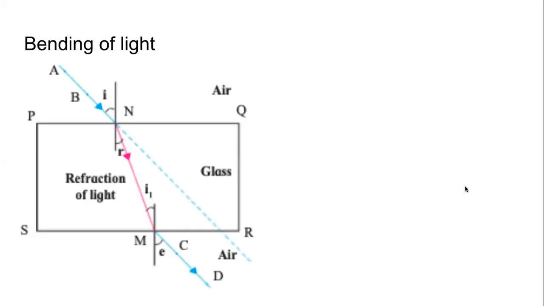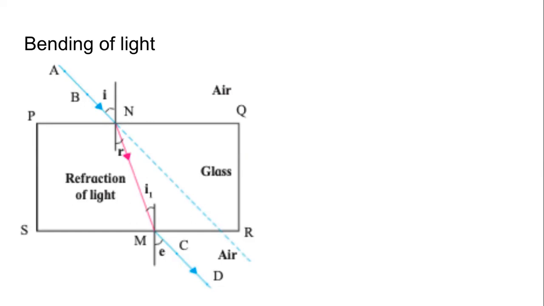And when it goes through, something very strange happens. Remember the first question that we discussed in this class, and you said light travels in a straight line. Not always. Light does bend. But it's not like light bends randomly. Sometimes. And when are those times? When light travels from one medium to another medium. Light travels in the vacuum, light travels in the air, light travels in water, light travels in glass.